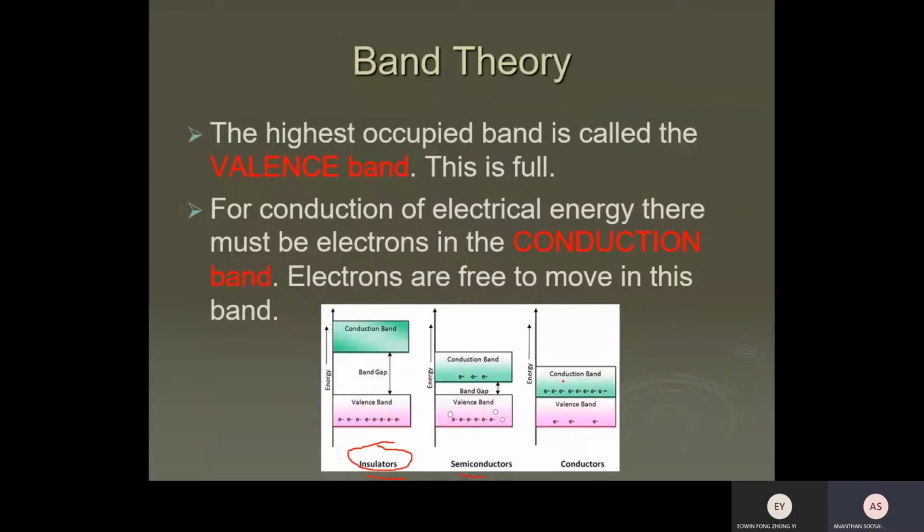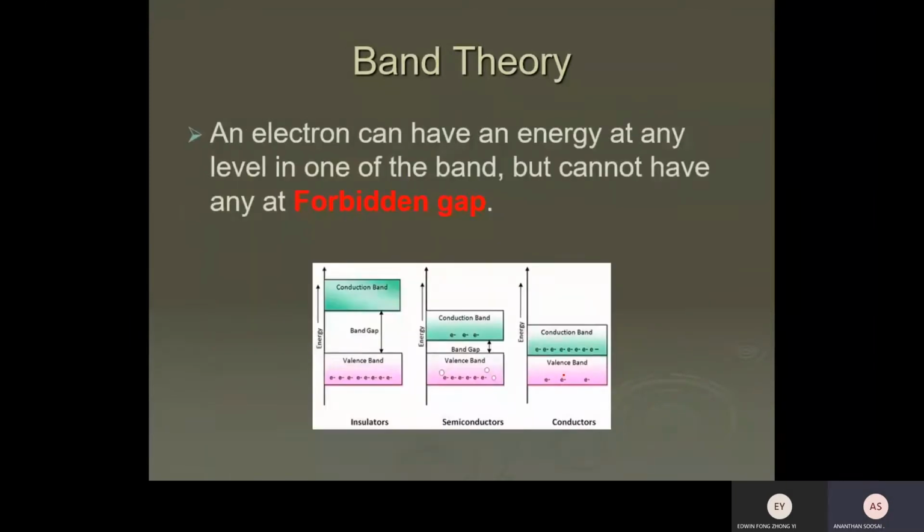That's the explanation we're going to talk about now. On the next slide: an electron can have an energy at any level in one of the bands, but cannot have any at the forbidden gap. No energy level at the forbidden gap. Under quantum derivation, people started to believe it after Niels Bohr proved that. The quantum derivation later shows the conduction band and valence band; the energy levels are separate. So in the forbidden gap, no electron can stay there.